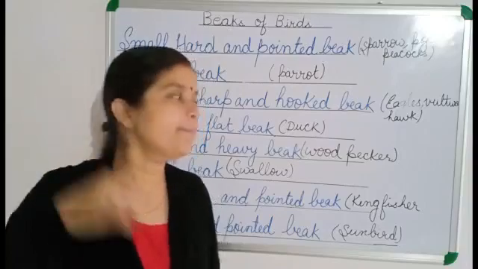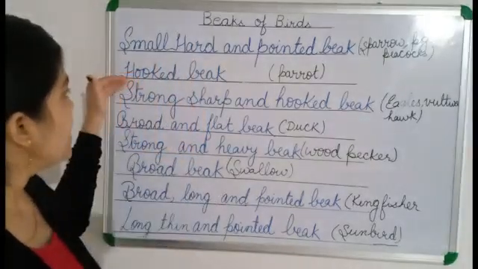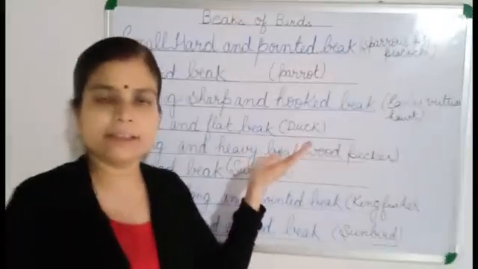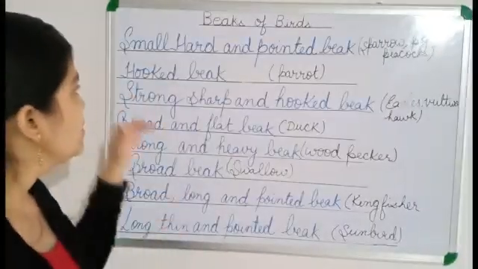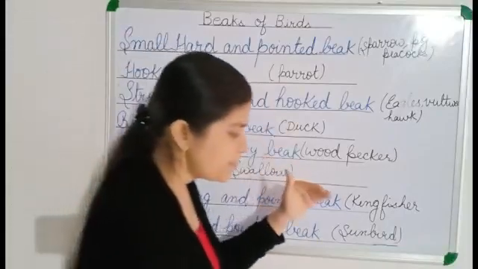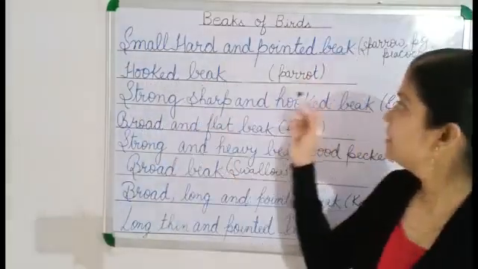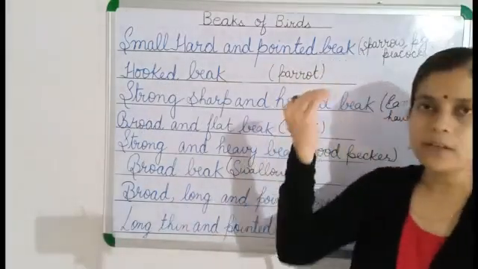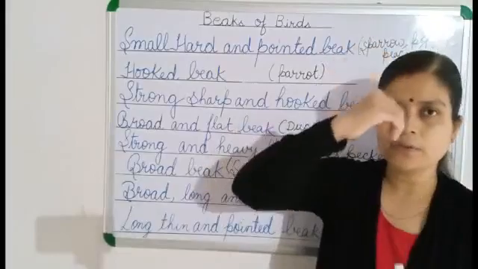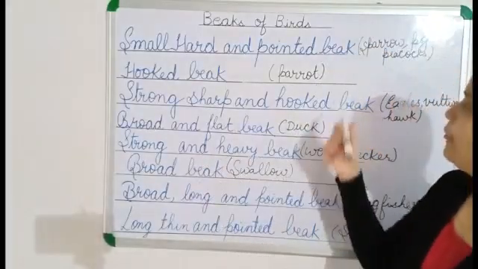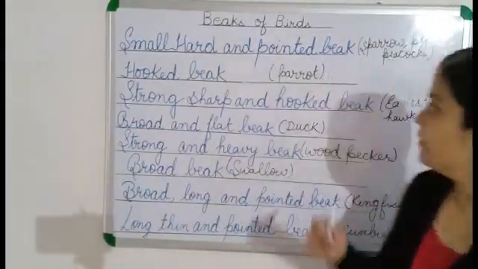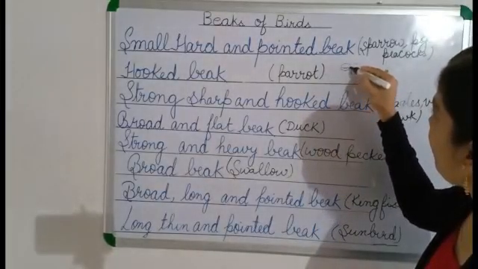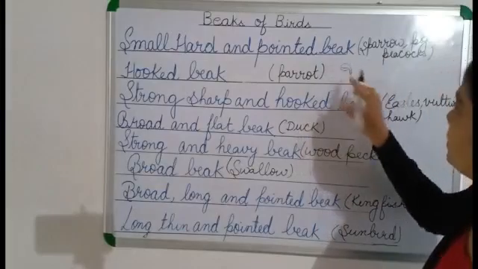The second type of beak is the hooked beak. Parrots have this type of beak. For example, here you can see the beak of the parrot. It is just like a hook. They have to grab the nuts, so they have this type of beak, a hooked beak. Parrot.